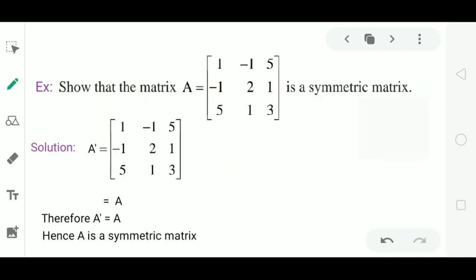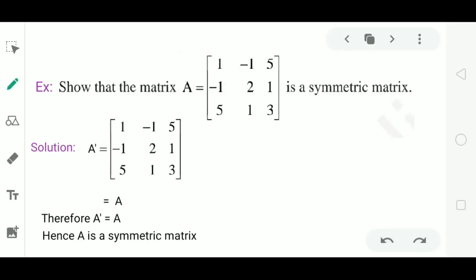Another example: show that the matrix A is a symmetric matrix, not a skew symmetric. We have to prove it is a symmetric matrix. Again observe the matrix here. We do not bother about diagonal elements for a symmetric matrix. We just observe the diagonally opposite elements. Minus 1 equals minus 1. Diagonally opposite elements are equal. 5 equals 5. 1 is equal to 1. Diagonally opposite elements are equal here. Therefore, it will definitely be a symmetric matrix.